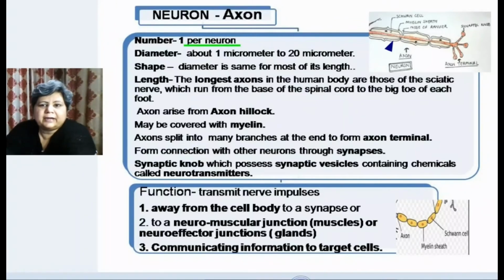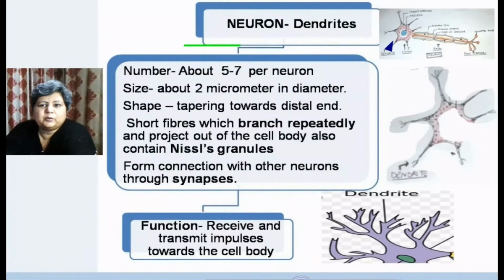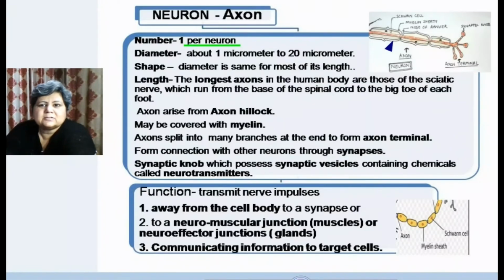In the case of dendrite, what did we see? That it is about 2 microns, but in the case of axon, it can be from 1 micrometer to 20 micrometers. So the thickness of the axon may vary depending upon its location, the organism, or the function it is performing. It can be as thick as 20 micrometers. Some of the axons are very long and very thick, whereas some others may be very thin.